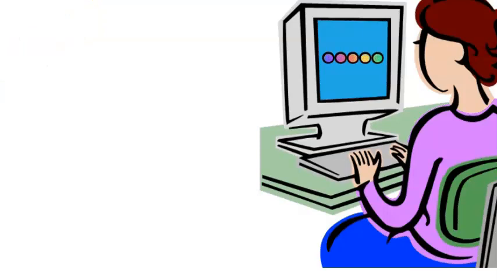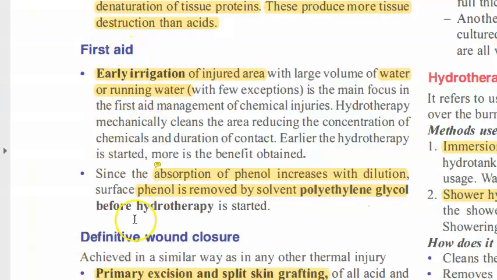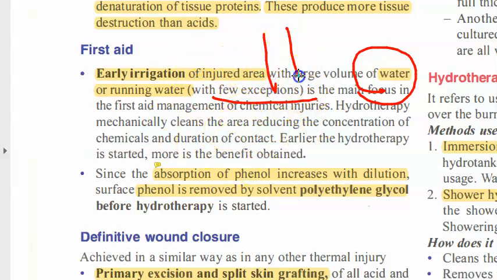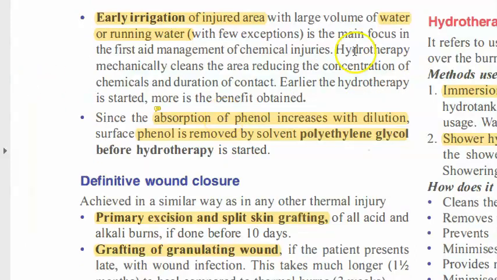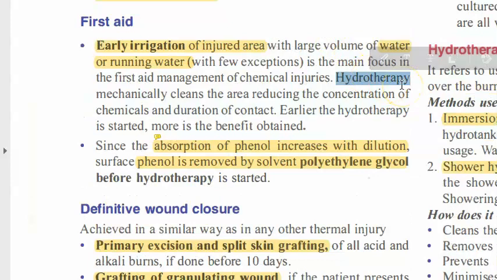So how will we do management in these cases? First aid, what will you do? You will irrigate it with water. Remember, water, water, water, except a few exceptions like phenol and some elemental metals. Except that, you will use water. H2O is the savior here. If it is acid, don't pour alkali on it. And if it's alkali, don't pour acid on it. It will cause an exothermic reaction and more damage. So what will you use, guys? Water. They are calling it here hydrotherapy.